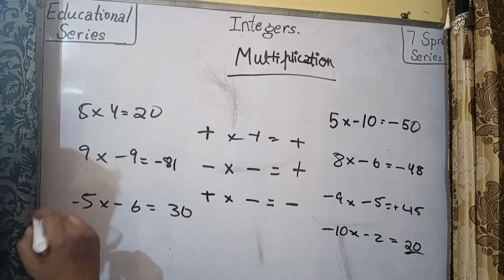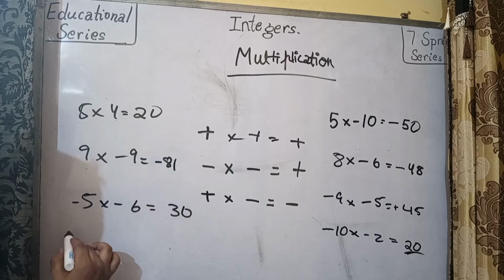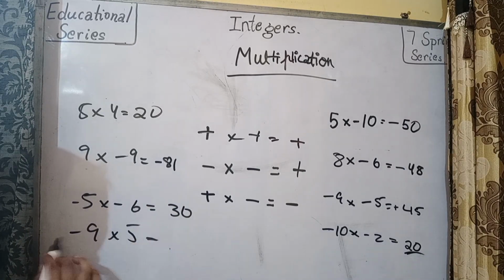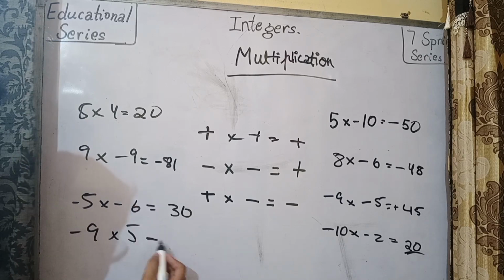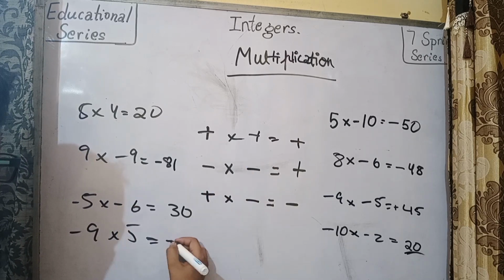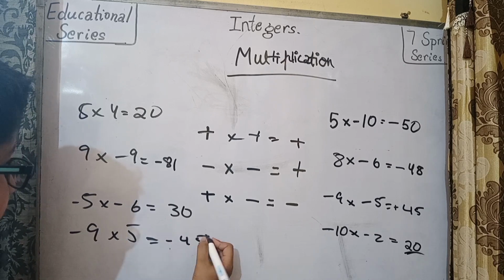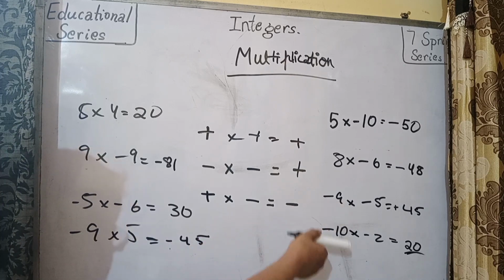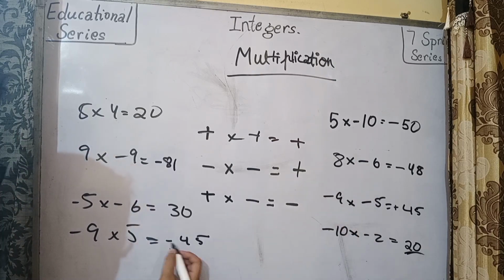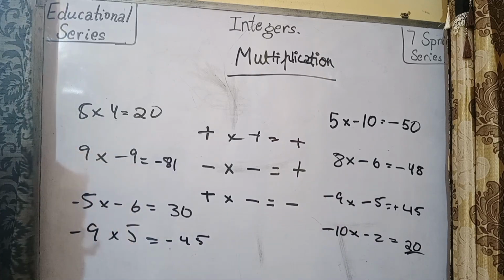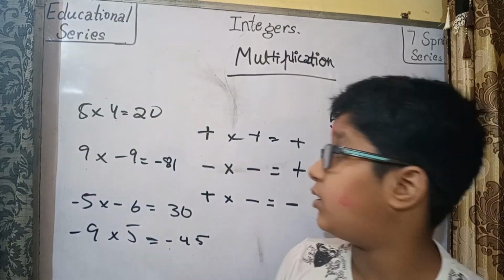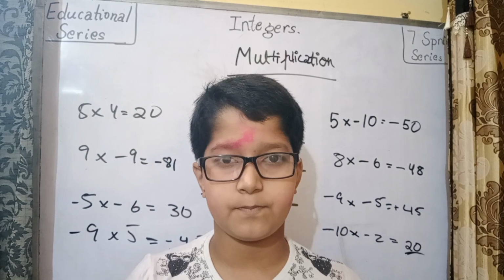And if it's minus 9 into 5, then minus and plus is minus, so minus 45. Here it was plus because of these two negatives, and here it is one, so minus 45. Now let's see more about multiplication and how to draw the number line and all the things on the PPT.